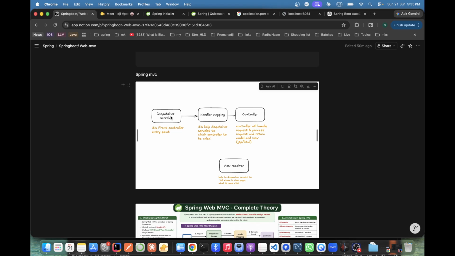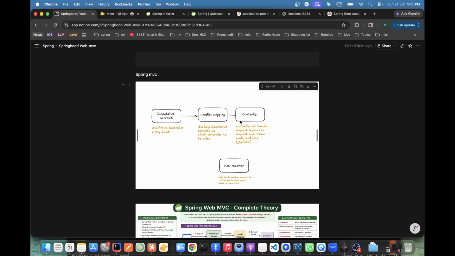Spring's first controller is like a gate, the dispatcher servlet. And at the gate, suppose a guard is there, they will ask you which room you want to go to. The guard is the handler mapping. And which room you want to go to, the guard will decide as per your request. Whether you want to go to the reception room, or some other room or anywhere.